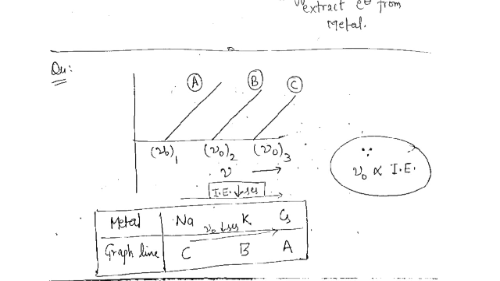Nu naught 1 is the threshold frequency required for the first metal, metal A, to eject out the electron. Similarly, for metal B, nu naught 2 is the threshold frequency, which is comparatively higher than metal A. Similarly, for metal C, nu naught 3 is the threshold frequency, which is much higher than A and B.